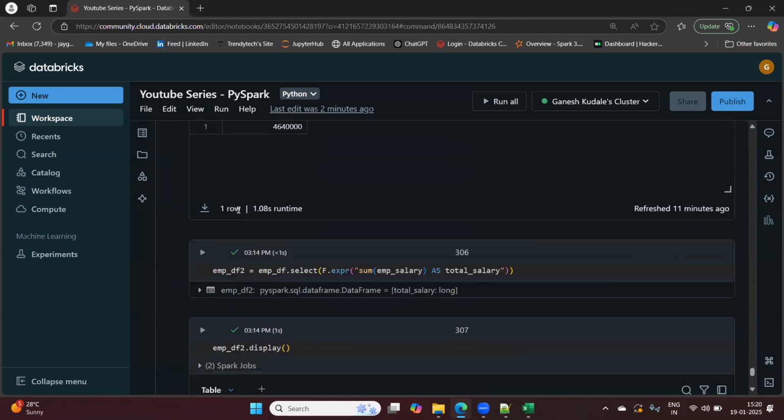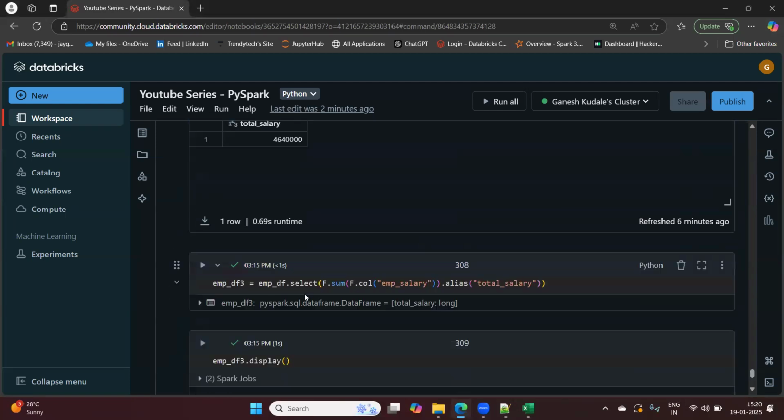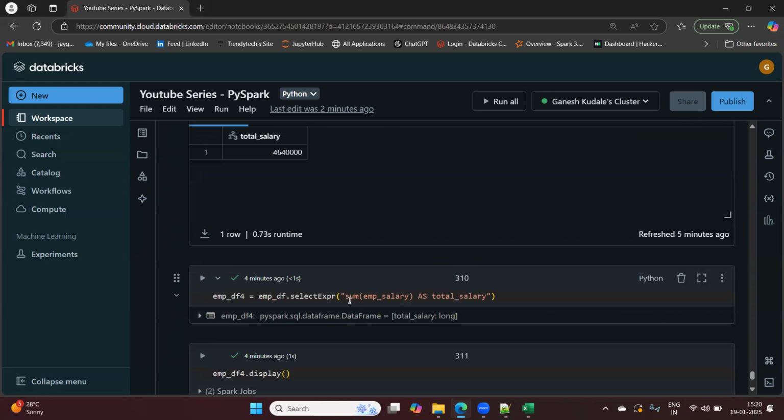Now second is again kind of the same, right, the SQL expressions that we have given. Now select, as you know, we have used the programmatic approach. This is the efficient approach, definitely. This one in employee df3 is the same.